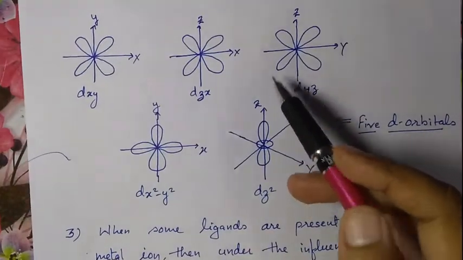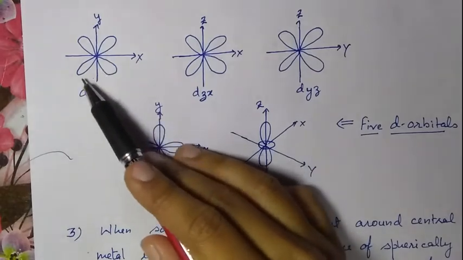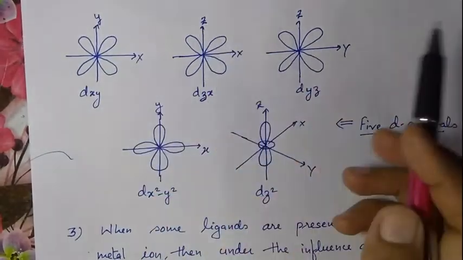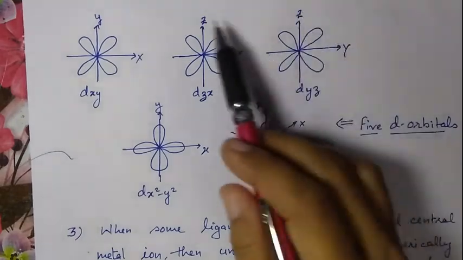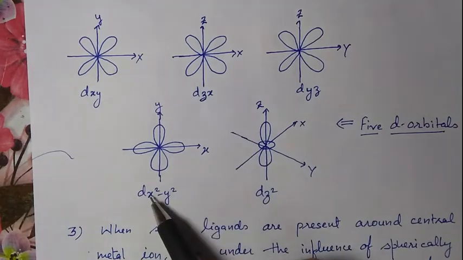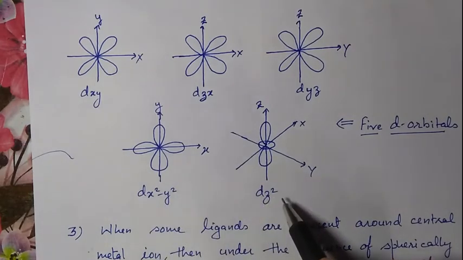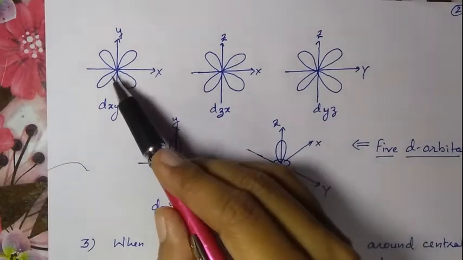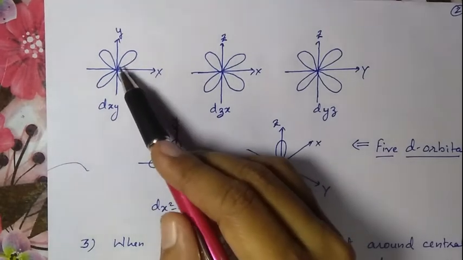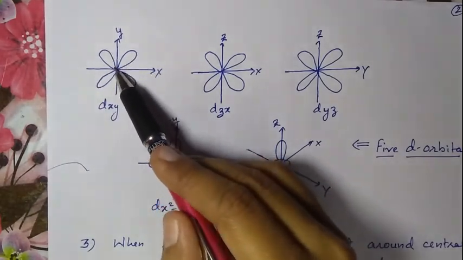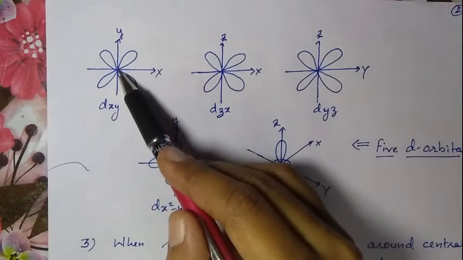These are the representations of the d orbitals. These three, dxy, dxz and dyz, are non-axial, and these are dx square minus y square and dz square. What is the difference between them? These are non-axial d orbitals because the lobes of these d orbitals are not present along the axis.